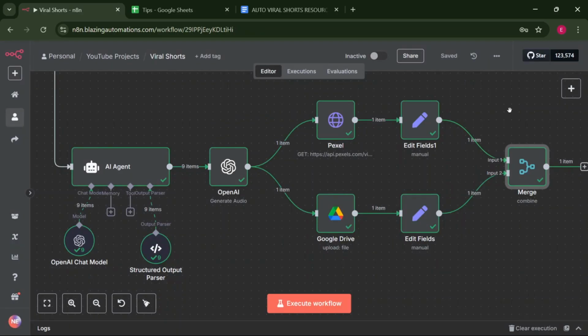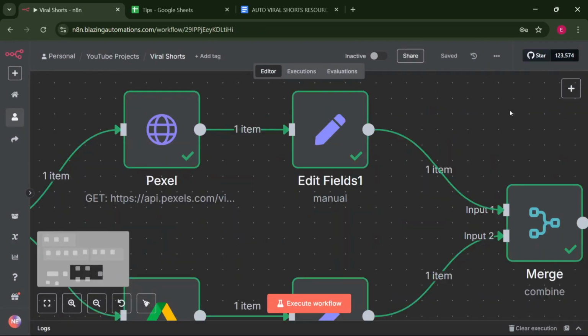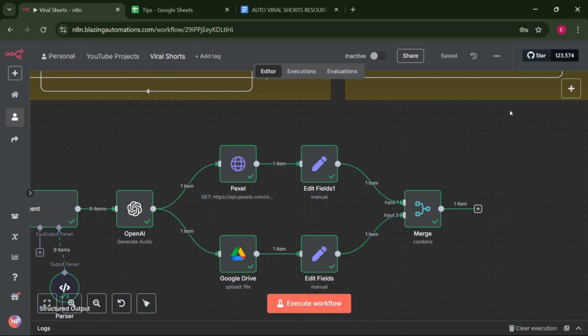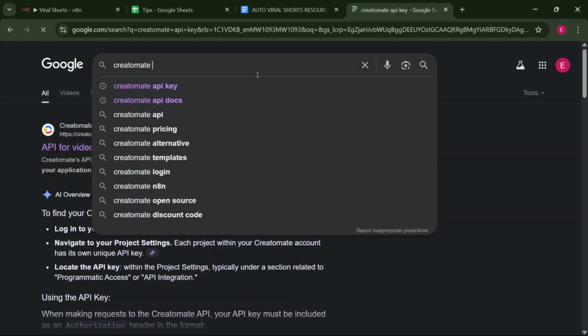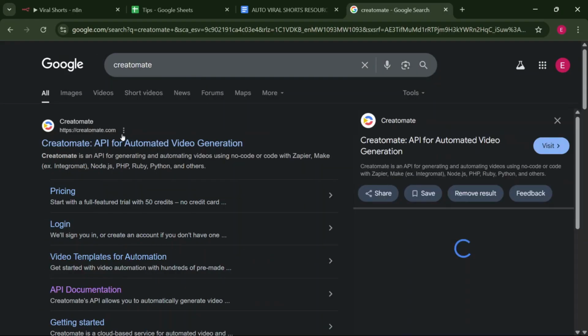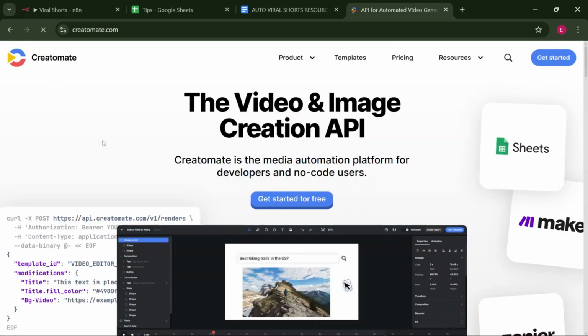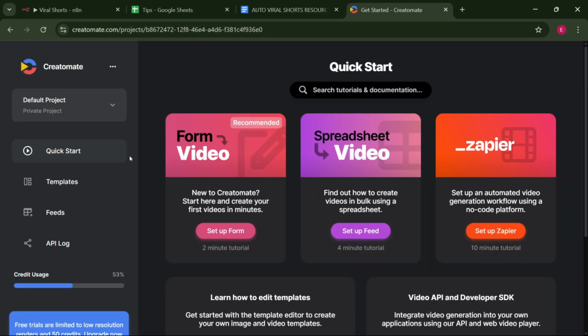We can now send this data inside our platform, and the platform that we're going to be using for the video creation is Creatomate. So just search for Creatomate, click on the link, and you'll be taken straight to the landing page. You can get started. When you log in for the first time, you're given, I think, around $5 credit, which you can use to test for any templates and everything. They have a very generous free tier.